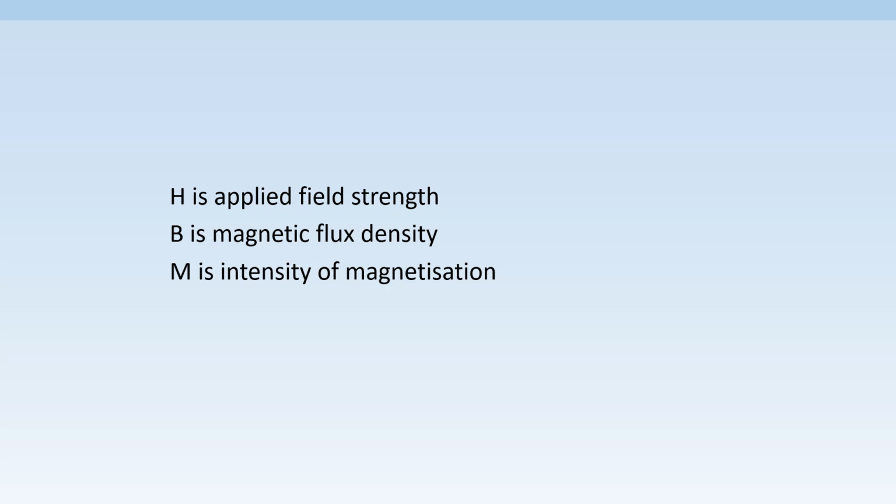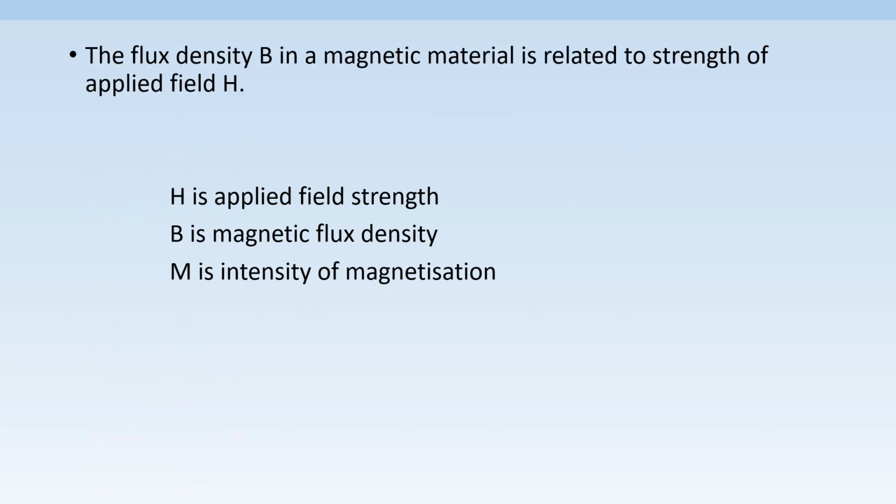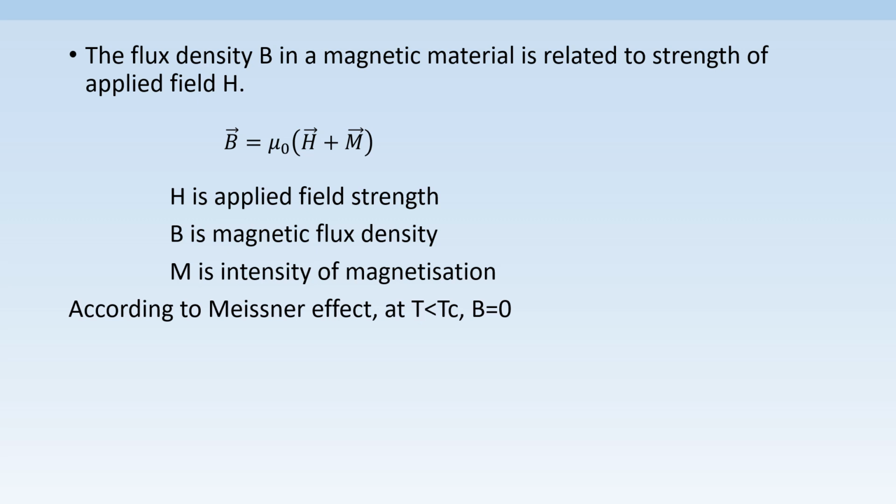Let us apply Meissner effect this way. Vector H is applied field strength, vector B is magnetic flux density, and intensity of magnetization is represented as vector M. This can be put into a form: vector B is equal to mu naught into vector H plus vector M. According to Meissner effect, for a superconductor, T is less than Tc, and since the magnetic flux is expelled out of the superconductor, vector B is equal to 0. Then the above equation becomes 0 is equal to mu naught into vector H plus vector M, or vector H is equal to minus vector M.